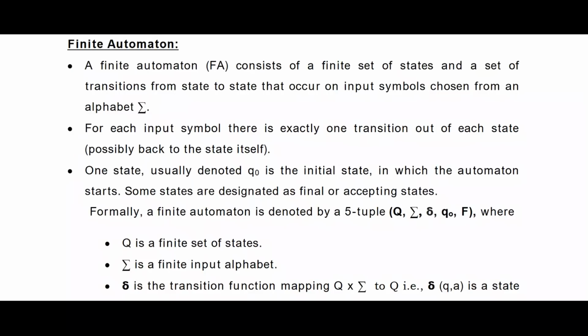This change from one state to another is called a transition. So how will the transition happen? Based on the input.